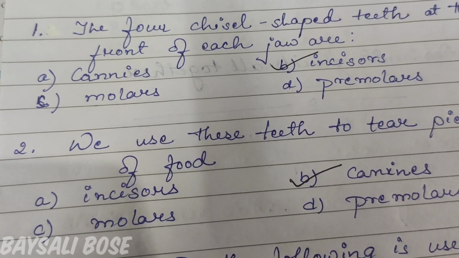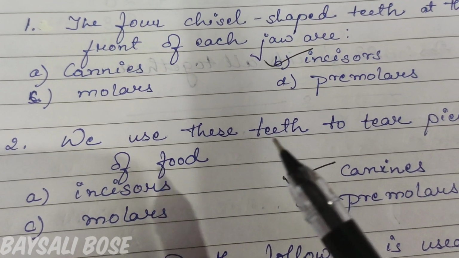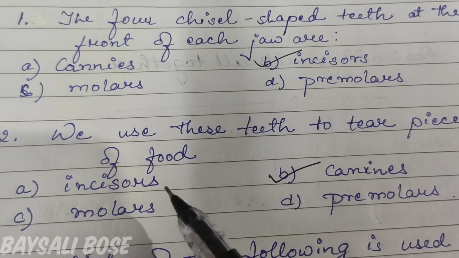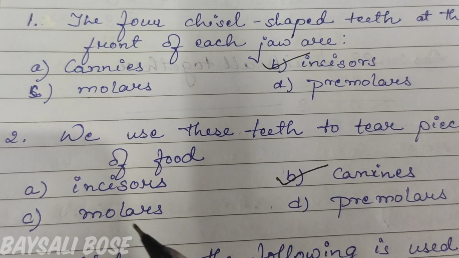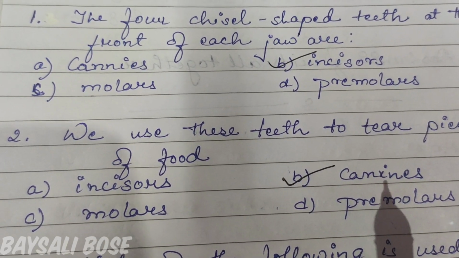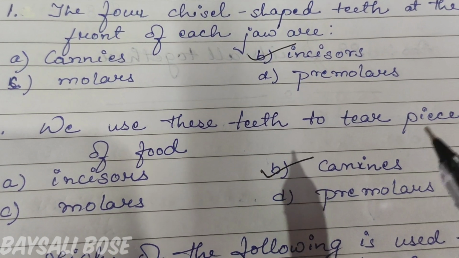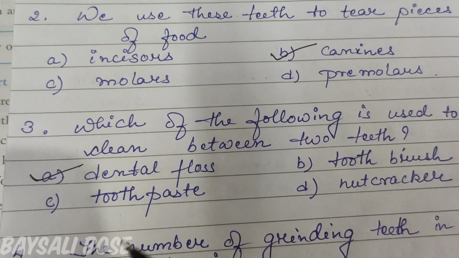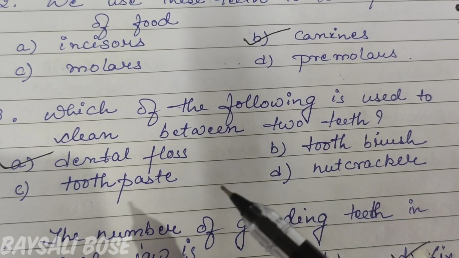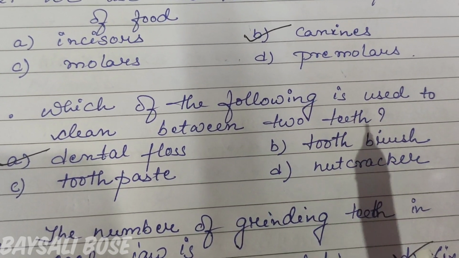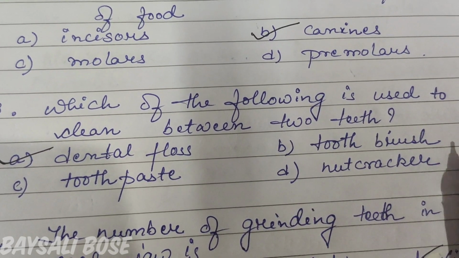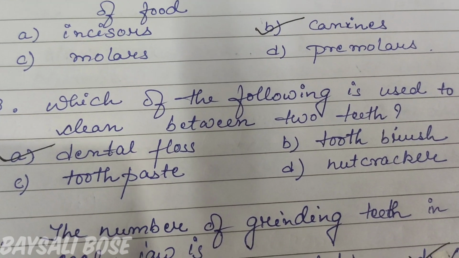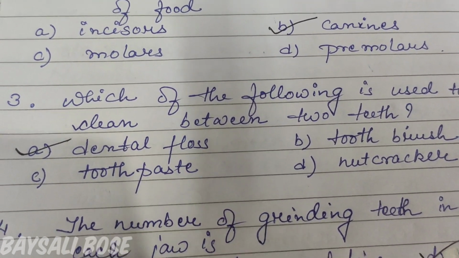So now next question, number 2. We use these teeth to tear pieces of food. So in front, if we have incisors, then we have canines. So by canines we can tear the pieces of food. Next question. Which of the following is used to clean between two teeth? Dental floss, toothbrush, toothpaste or nutcracker? So the answer is dental floss.